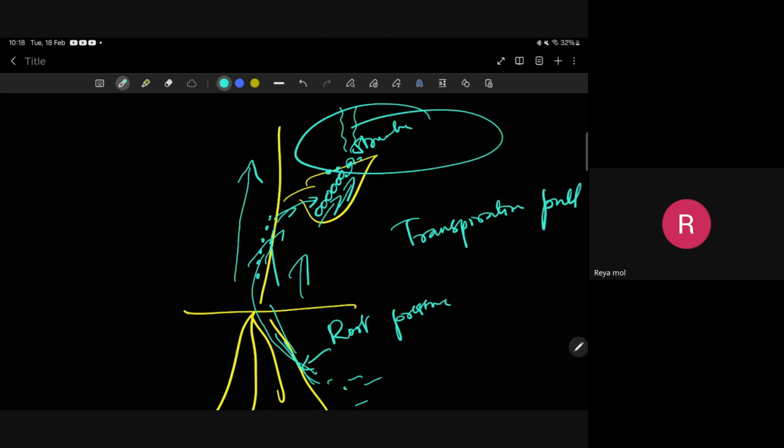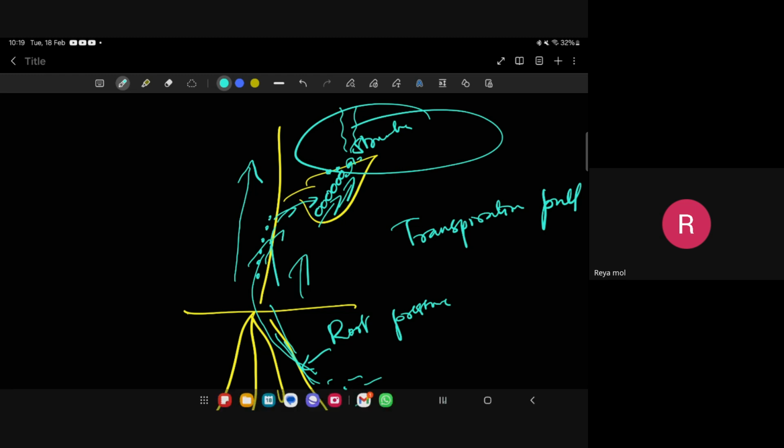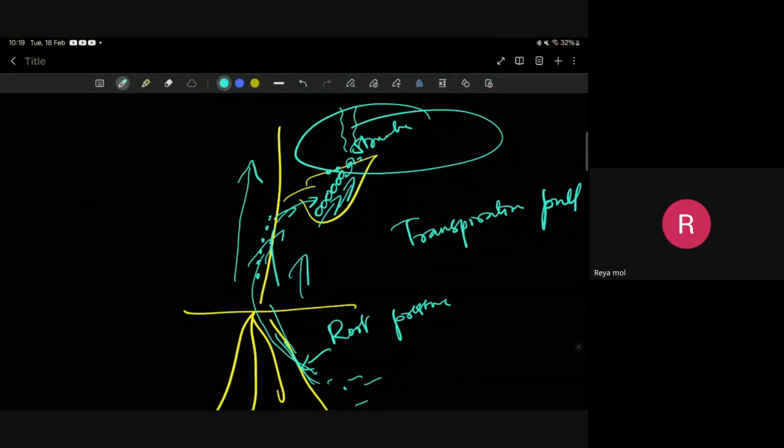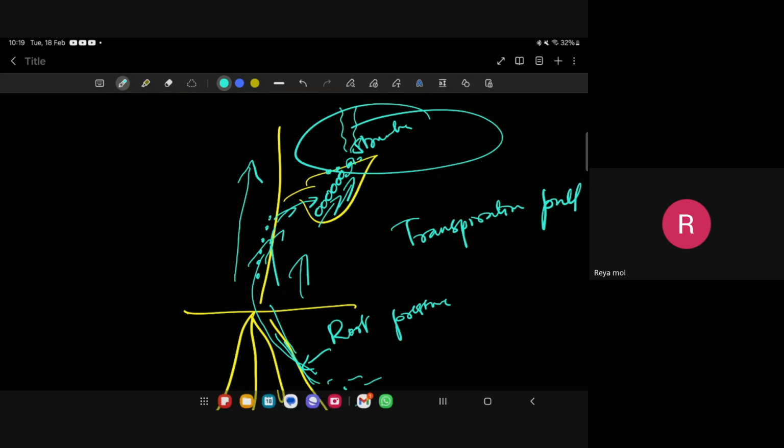Transpiration pull. What is transpiration pull? Because of transpiration, a pull is exerted on the water droplets, pulling the water towards the leaf, and this water is obviously needed for photosynthesis. Yes, this transpiration favors photosynthesis, and also removes the excess water present in the plant body. Is it clear, ma? There is also temperature regulation. It helps photosynthesis, and it keeps the plant cool. Correct? Yes. Okay.